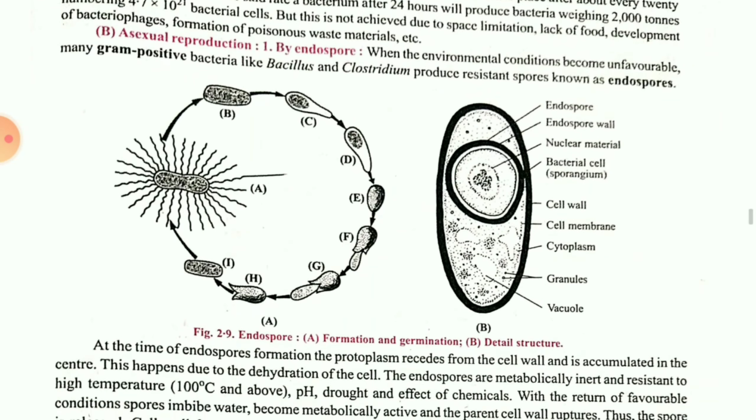Then see children, asexual reproduction. In this asexual reproduction, one single parent is responsible for the complete formation of the organism. By endospore, as you can see the detailed structure of an endospore: a bacterial cell, then one covering will be there, that is the endospore wall, then the endospore will be there. Then after that the cell wall will be there, the plasma membrane will be there. Inside the cell the fluid present is known as cytoplasm. Some small granules are there, and along with that a storage material, which is known as a vacuole.